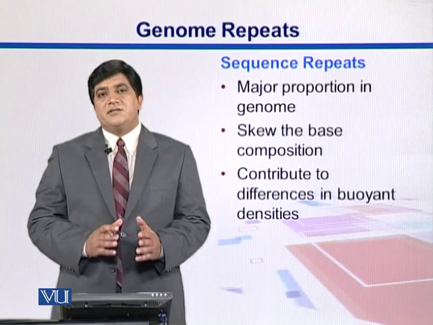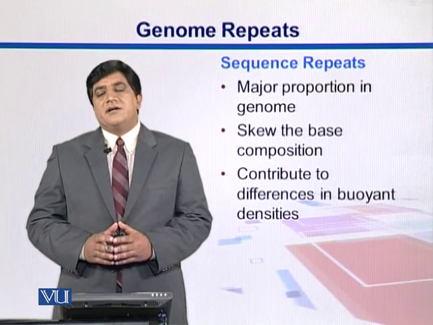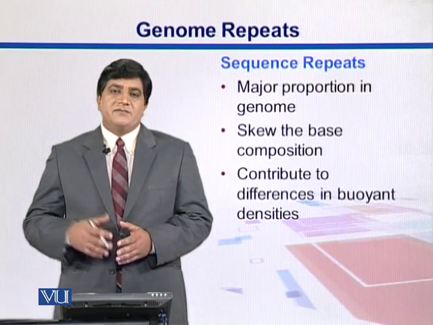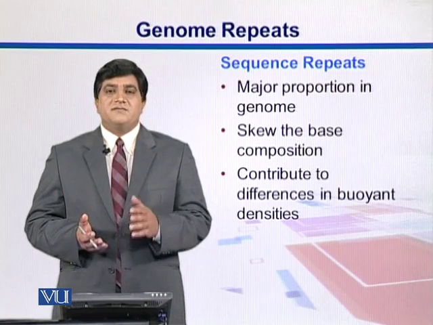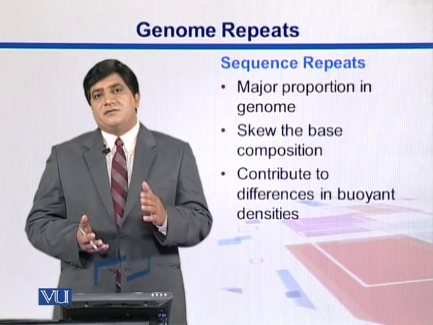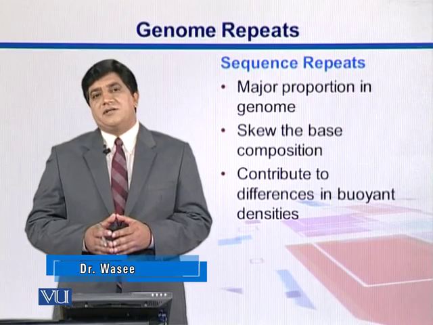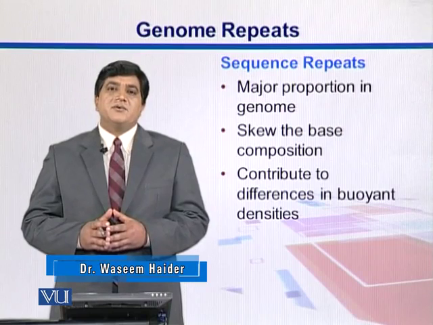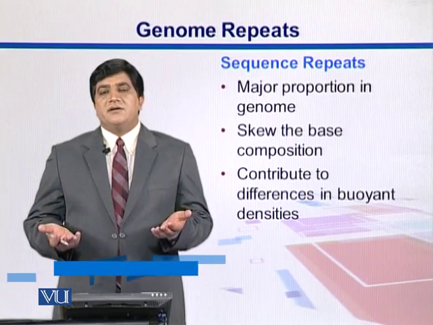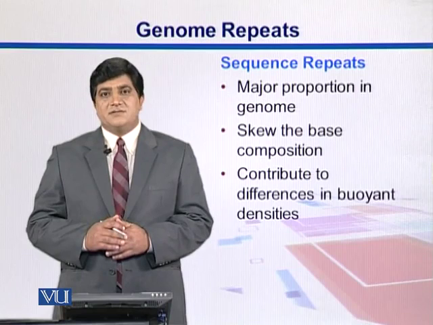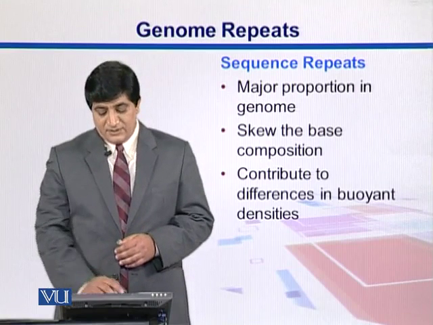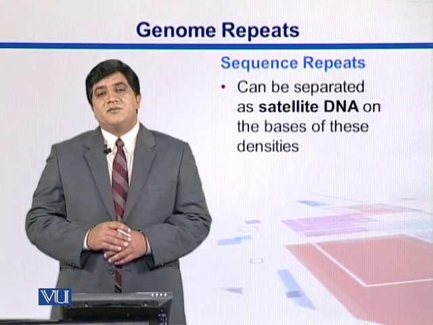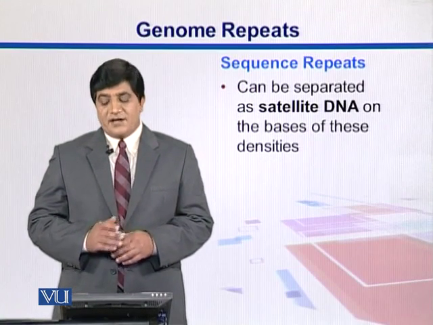Normally the A's, T's, G's and C's have comparatively similar relative proportions. But if repeats of the same type are present, for example runs of GCs, then obviously they will change the proportion of different bases. This can contribute to differences in their buoyant densities, so those fragments can be separated on the basis of differential densities, and these are what we call satellite DNAs.